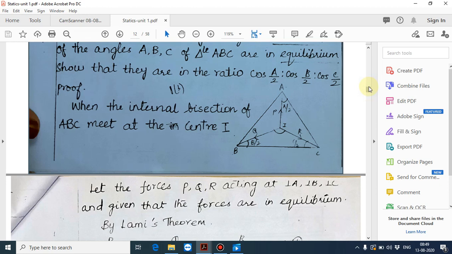When the internal bisectors of triangle ABC meet at the center I, you see the diagram, center I, let the forces P, Q, R act along IA, IB, IC, and given that the forces are in equilibrium. So by Lami's theorem, once you see the diagram, you can understand.